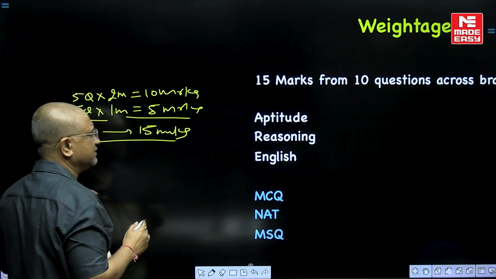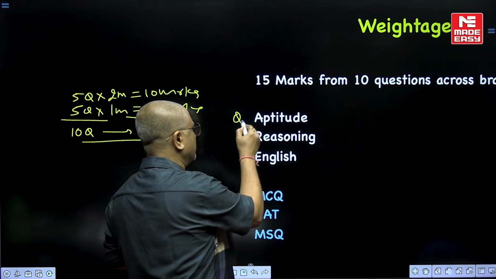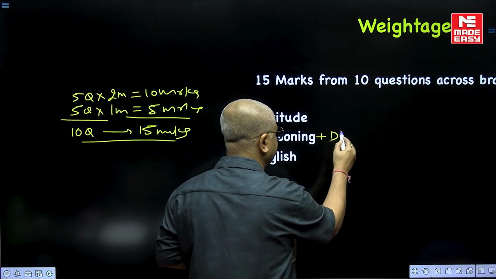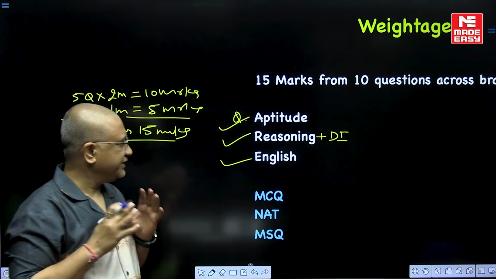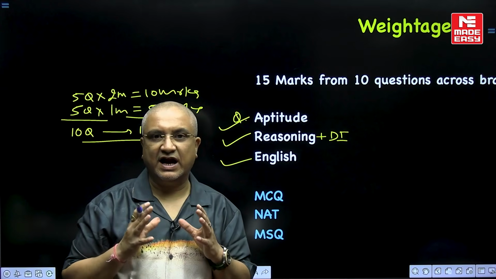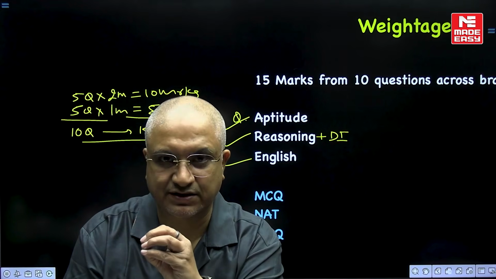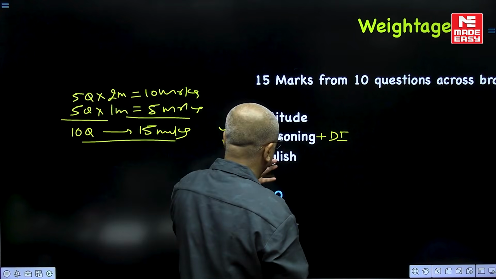What is the distribution for these 3 areas? We are talking about quantitative aptitude, reasoning, which will include DI as well, and then verbal ability. So quantitative aptitude, reasoning and verbal ability all together are 10 questions summing up to 15 marks. Now you will surely be interested in what the distribution among them is.